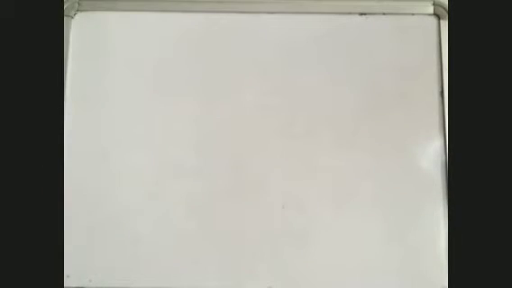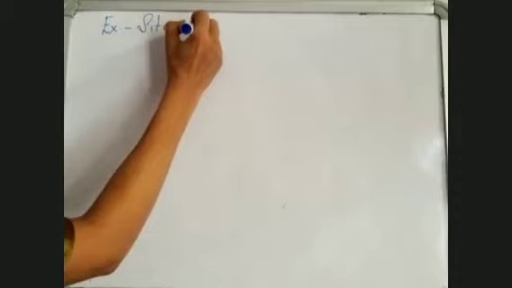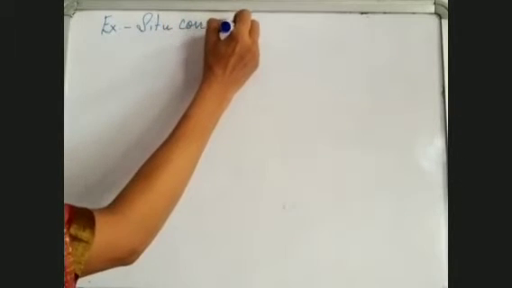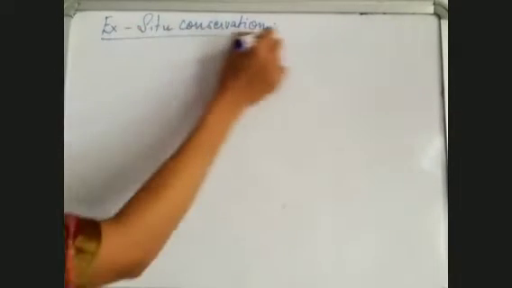Ex-situ conservation of biodiversity. This is what our last topic is.